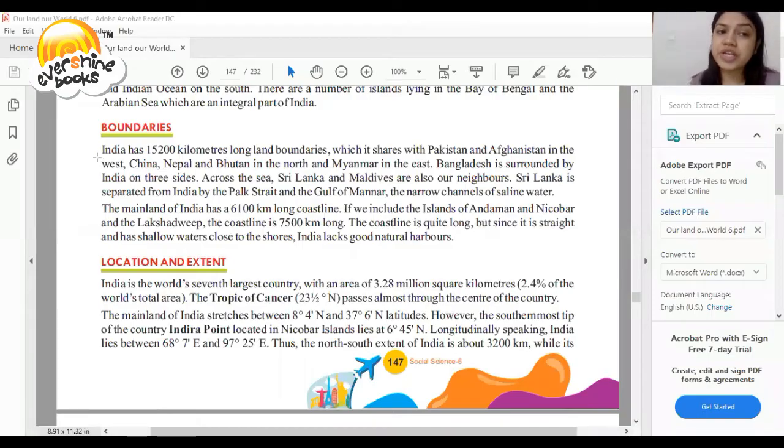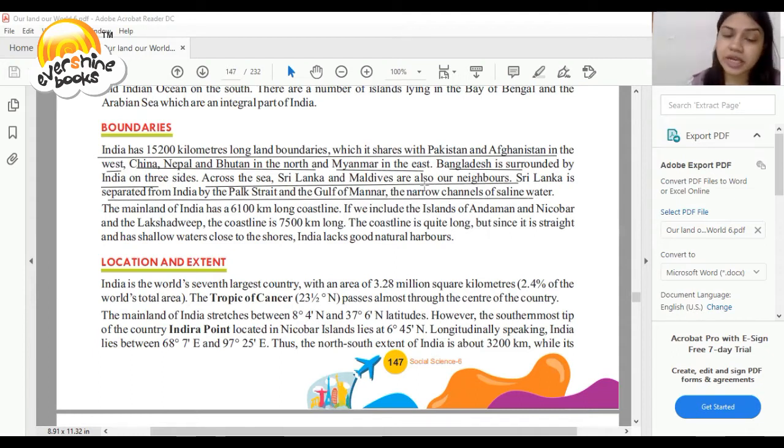So, dear student, India has 15,200 kilometers of land boundaries, which it shares with Pakistan and Afghanistan in the west, China, Nepal and Bhutan in the north, and Myanmar in the east. Bangladesh is surrounded by India on three sides. Across the sea, Sri Lanka and Maldives are also neighbors. Sri Lanka is separated from India by the Palk Strait and the Gulf of Mannar, the narrow channels of saline water.